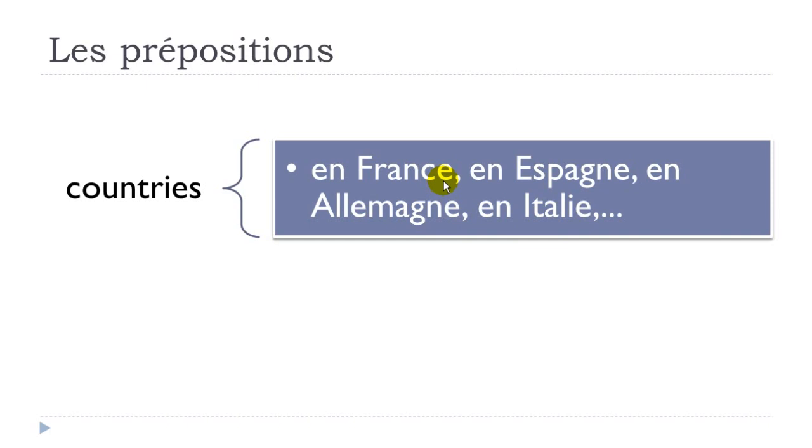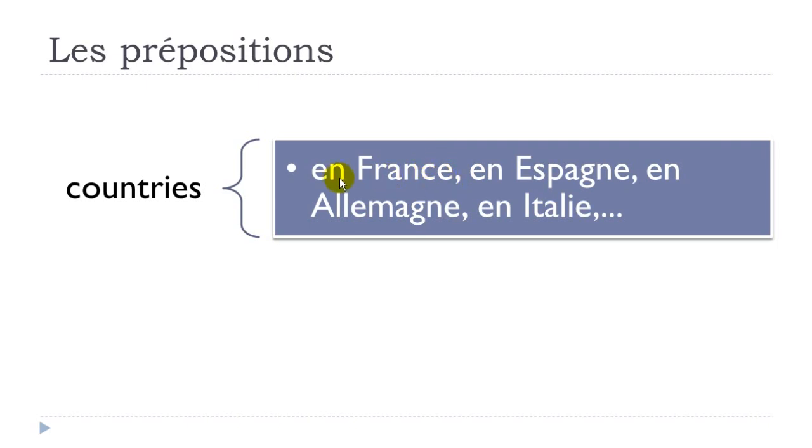We've got exceptions, of course, because the French language is quite tricky, like Mexique, for instance, which is masculine, but in many cases it will mean that it's feminine.